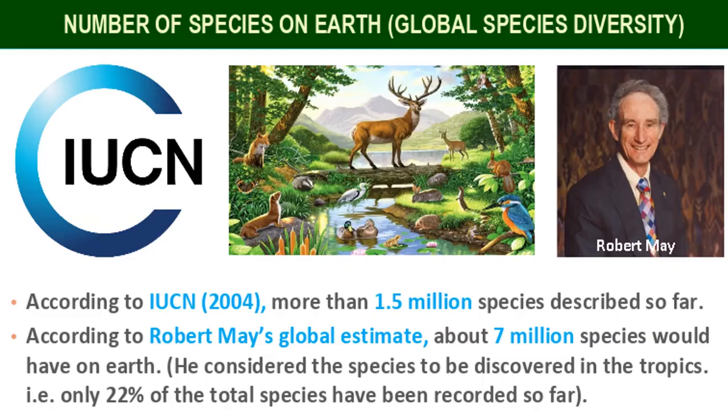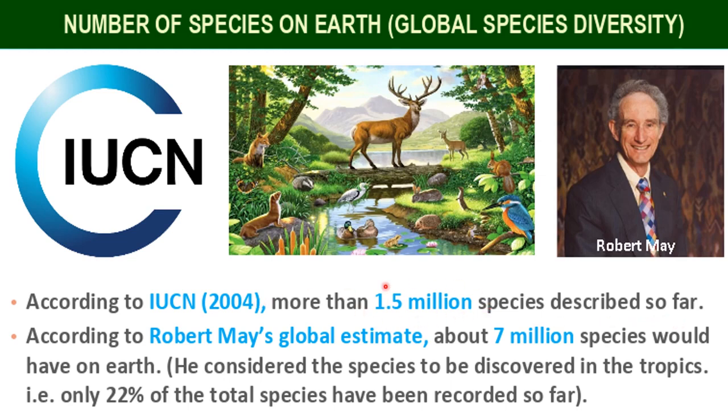Now the next topic is the number of species on earth, which we can call global species diversity. According to IUCN, that is the International Union for Conservation of Nature and Natural Resources, in 2004 more than 1.5 million species had been described so far.